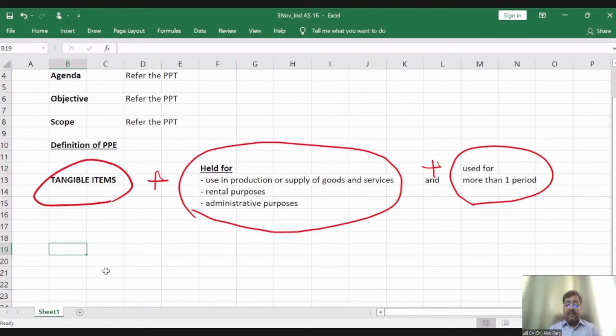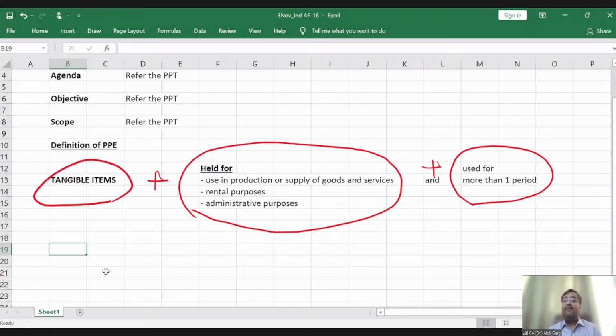So a tangible item which is held for use in production or supply of goods and services. For example, machinery is used in production, aircraft is used for services, right? When you see the balance sheet of Blue Dart, a courier company, they have some aircraft in their balance sheet. Why are they using that aircraft?